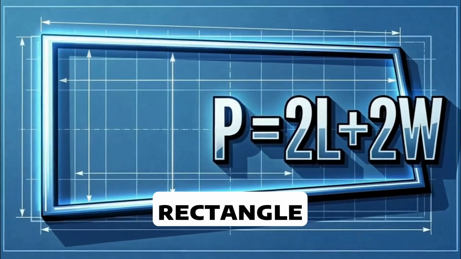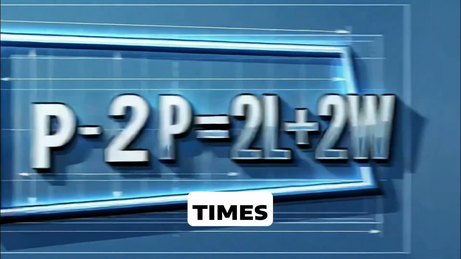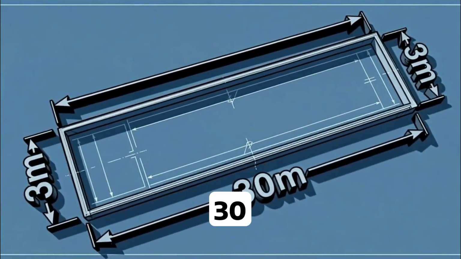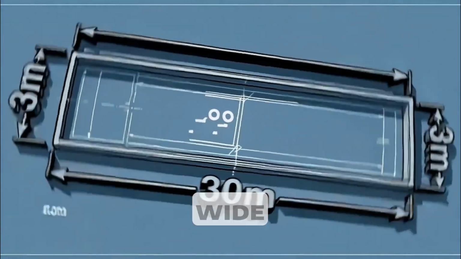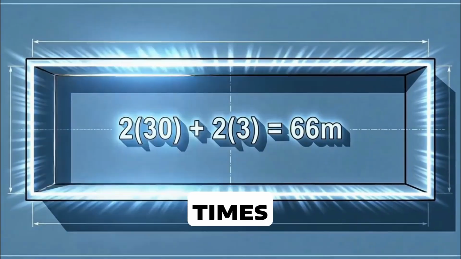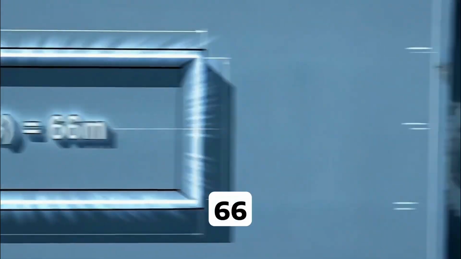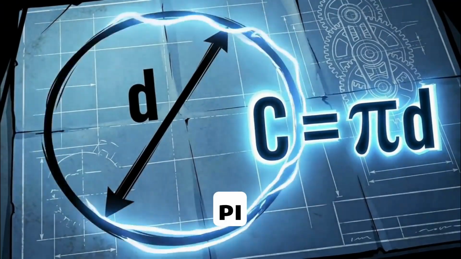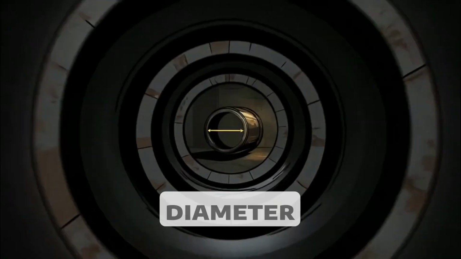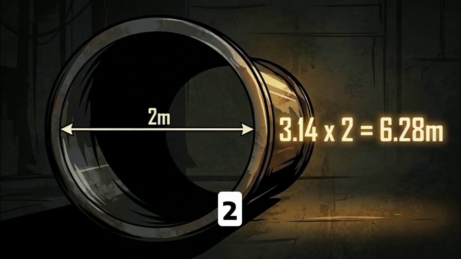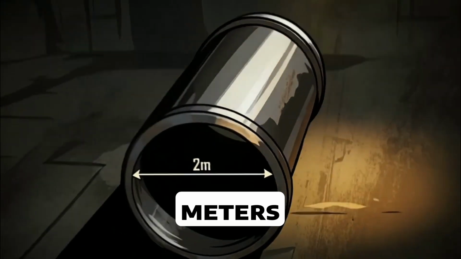For a rectangle, perimeter equals 2 times length plus 2 times width. If a space is 30 meters long and 3 meters wide, the perimeter is 2 times 30 plus 2 times 3, which equals 66 meters. For a circle, circumference equals pi times diameter. If the diameter is 2 meters, then 3.14 times 2 equals 6.28 meters.